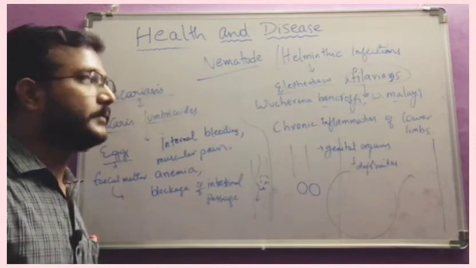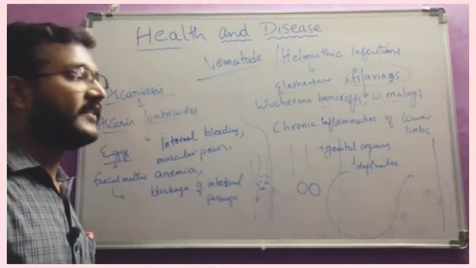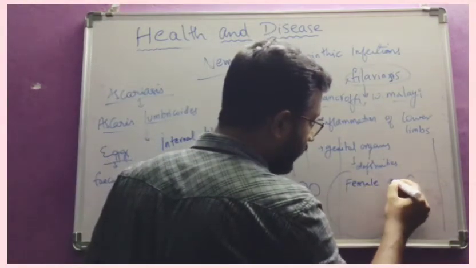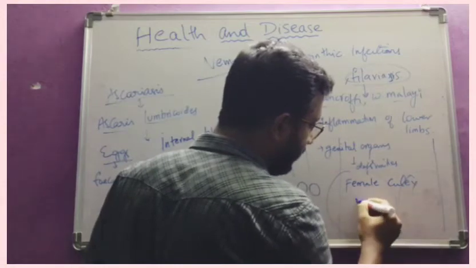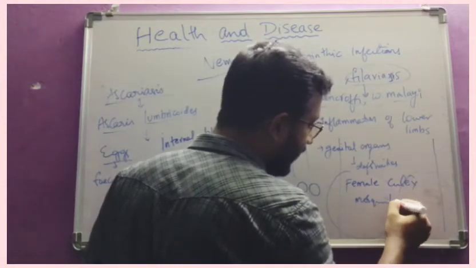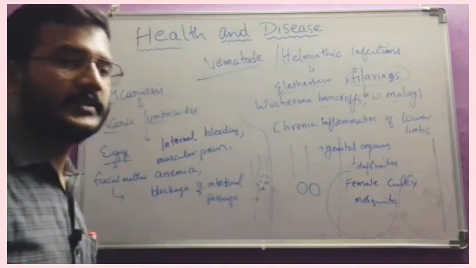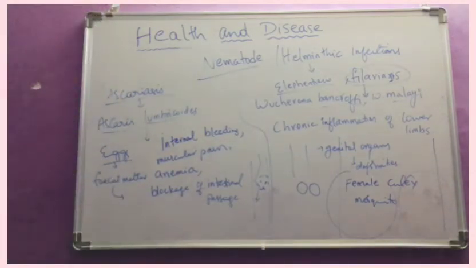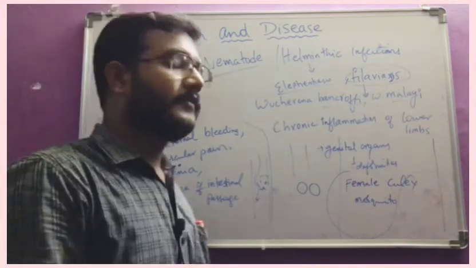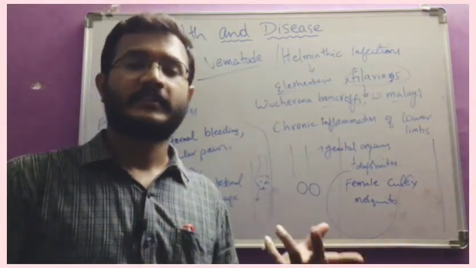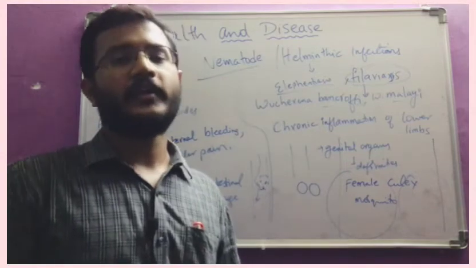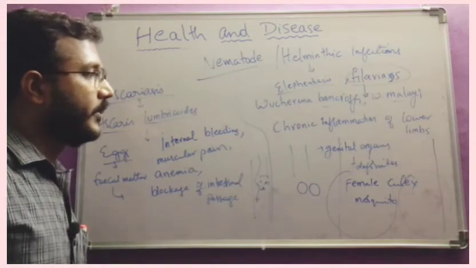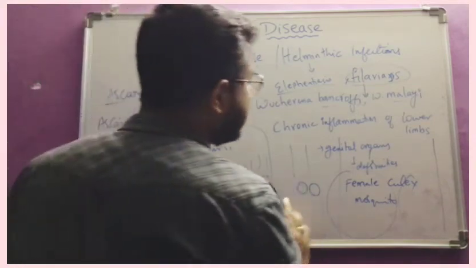So these are the symptoms, and it is transmitted by another type of mosquito, that is the female Culex mosquito, and malaria is transmitted by the female Anopheles mosquito. And these are the different diseases which are given in our textbook, and these are from bacteria, virus, fungi, protozoa and nematoda.